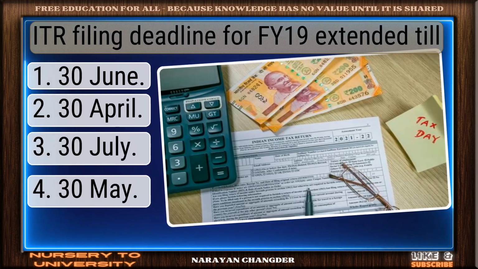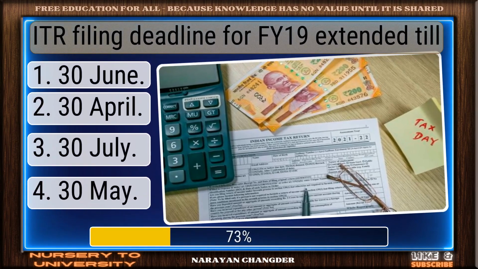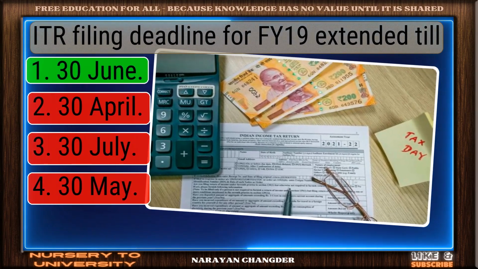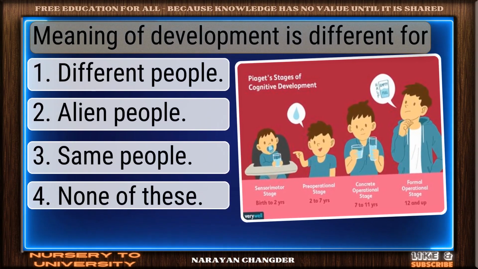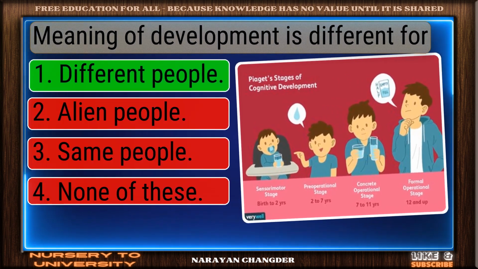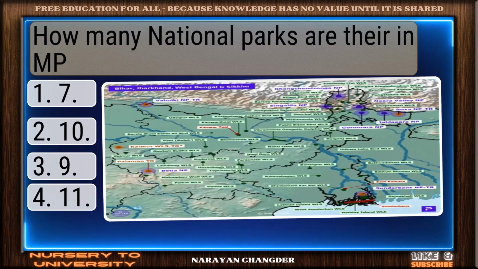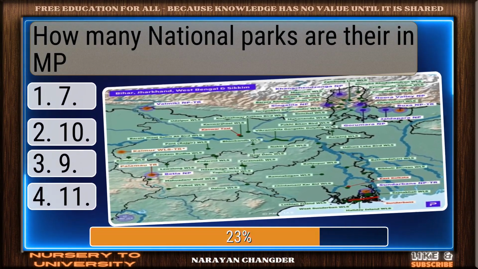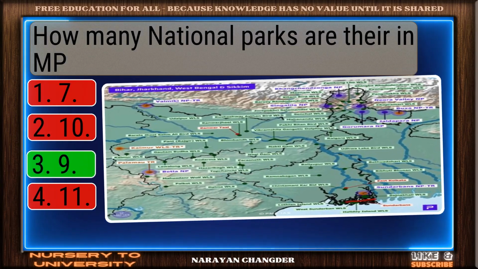ITR filing deadline for FY 19 was extended till... Clear logic. Your choice, 30 June, is sound and 100% true. Meaning of development is different for... Excellent. Different people is a brilliant choice. How many national parks are there in MP? Valid point. 9 is true.